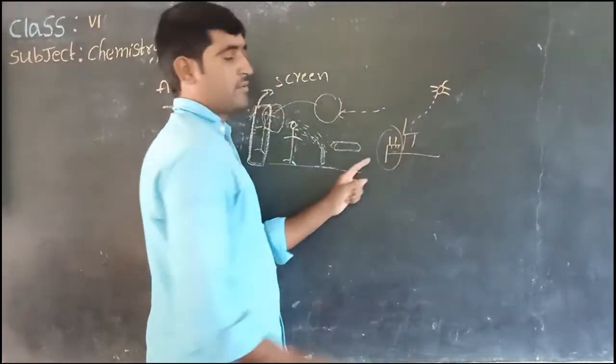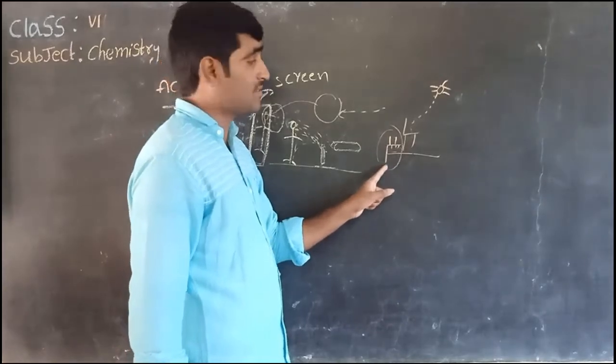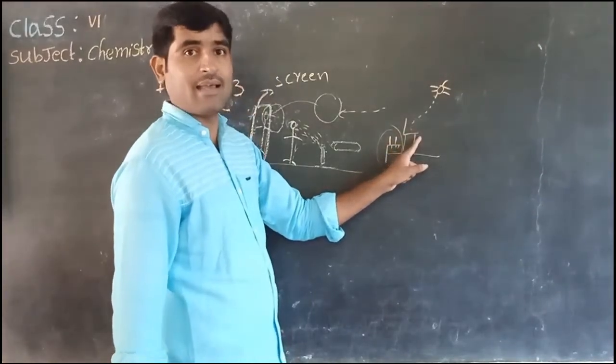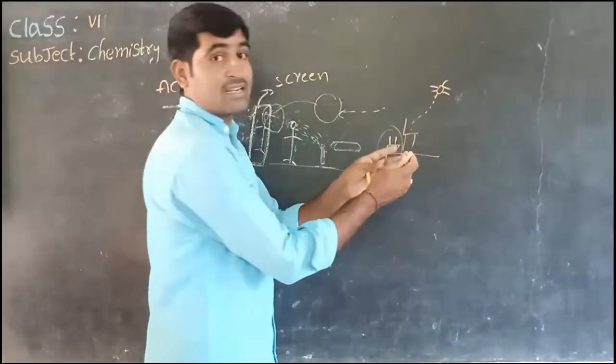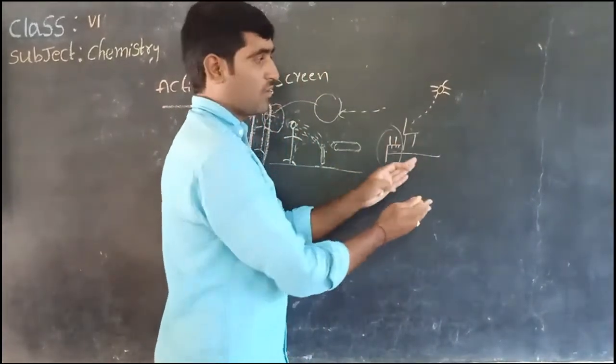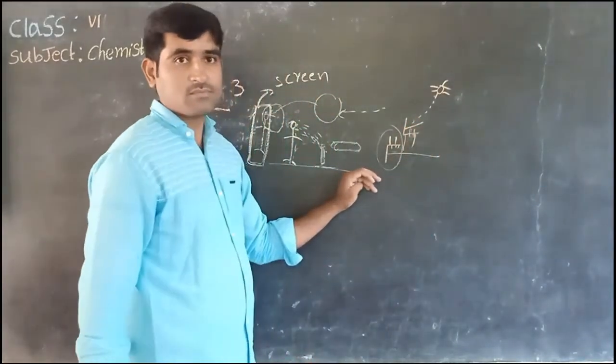The size of the shadow will tell the shape of the chair, children. Yes. Now observe. Now slightly change the position of the chair. Now like this. Next, like this change.